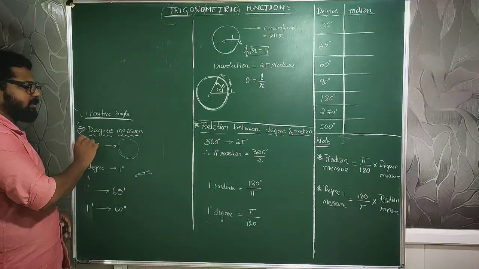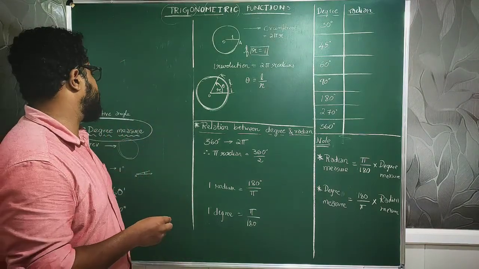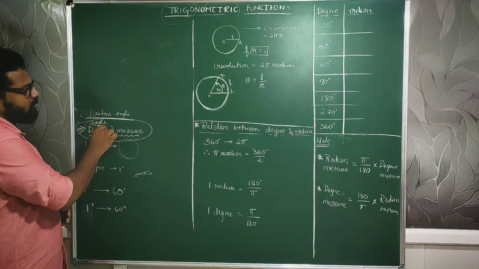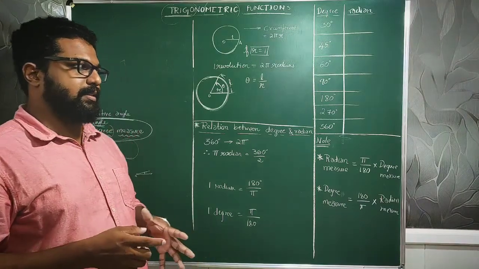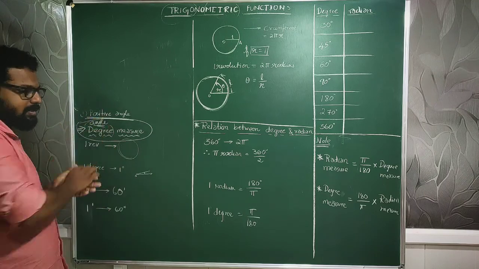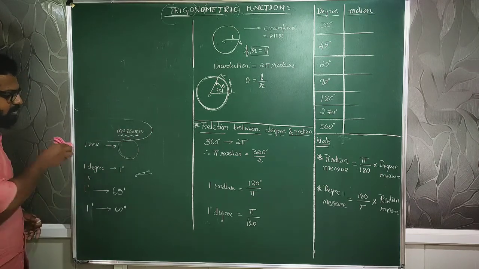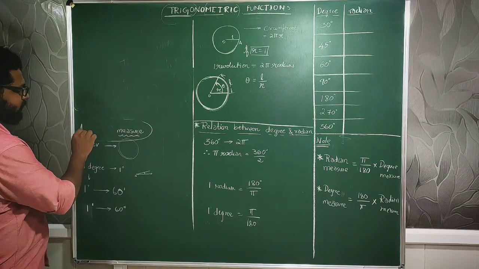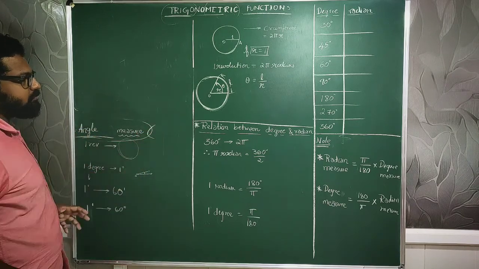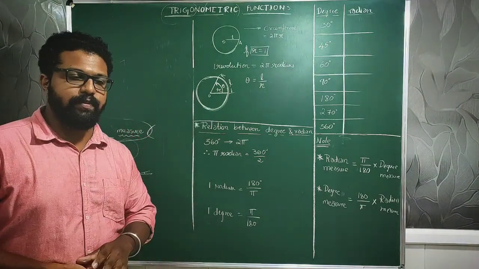Moving on to the degree measure. Degree measure means the angle measure. A better way to say this would be angle measurement, the measurement of angle. Degree is nothing but a unit of measurement. So instead of degree measure, I would like to change the heading to angle measure. The basic unit of that angle is degree, which we all use: 90 degrees, 30 degrees, 45 degrees, and all that.